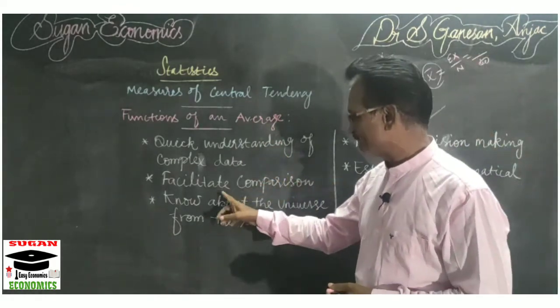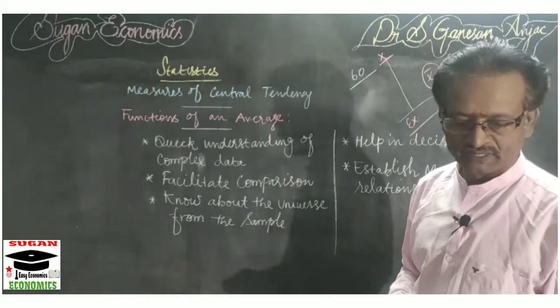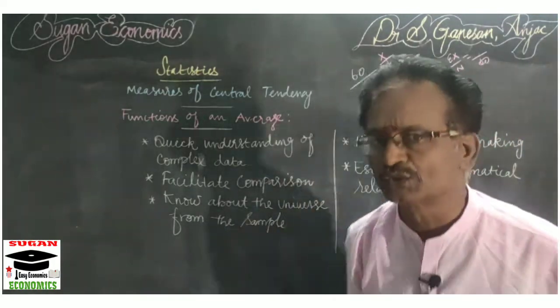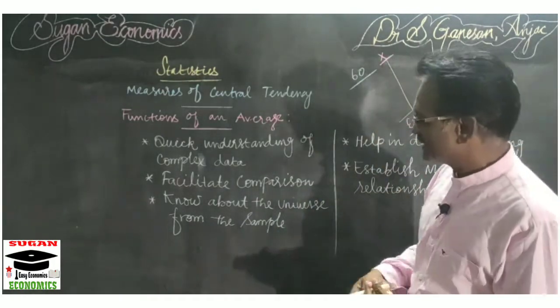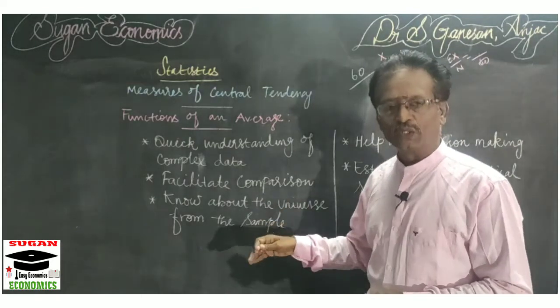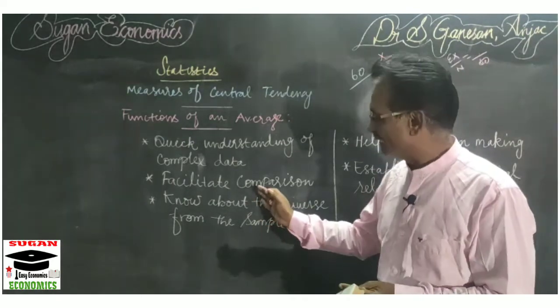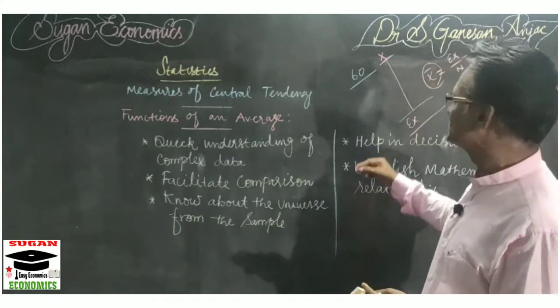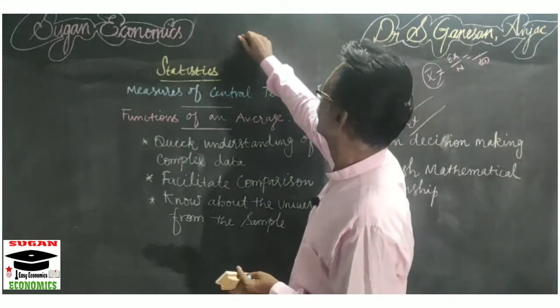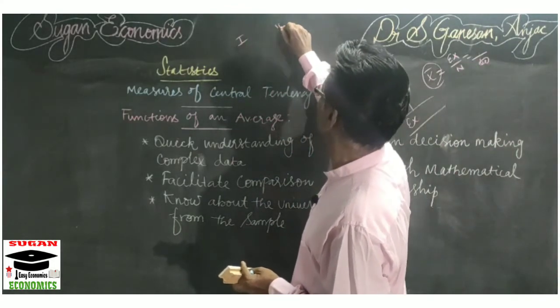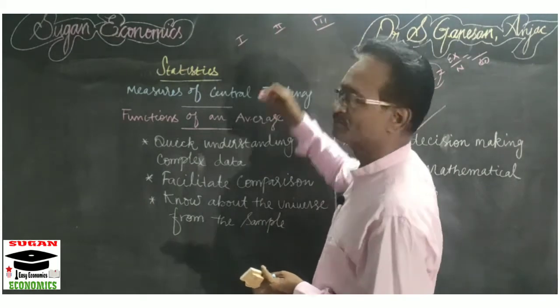The second function is that it facilitates comparison. It is easy for us to compare one group of data with another group. For example, there are 3 groups: group 1, group 2 and group 3.